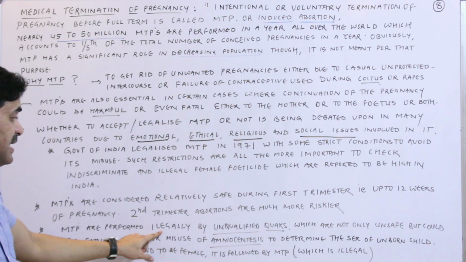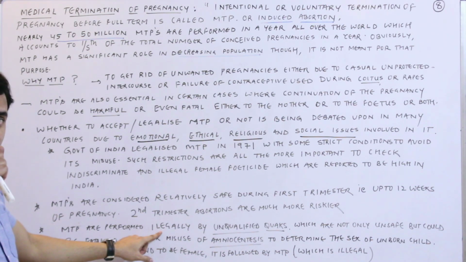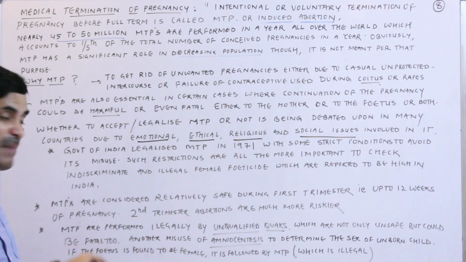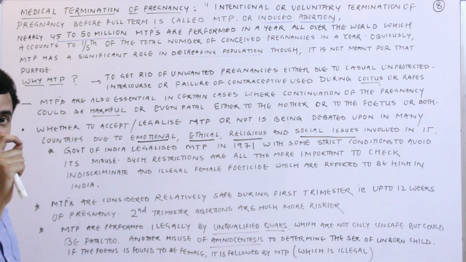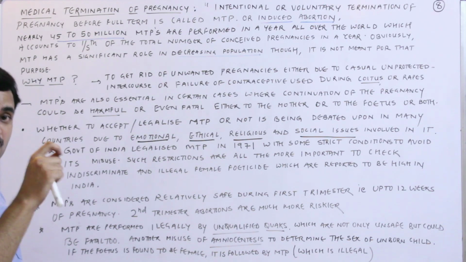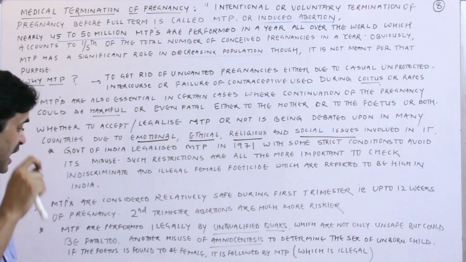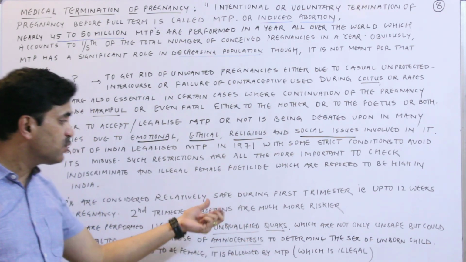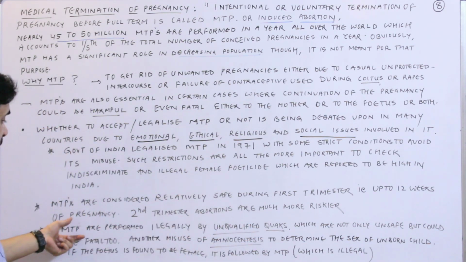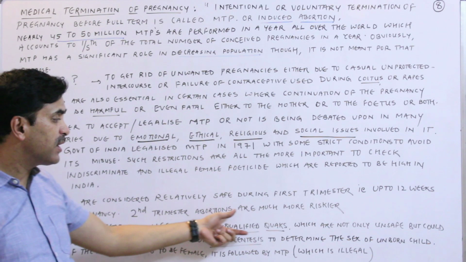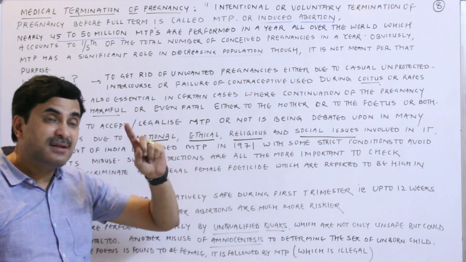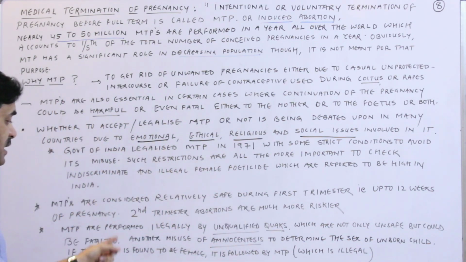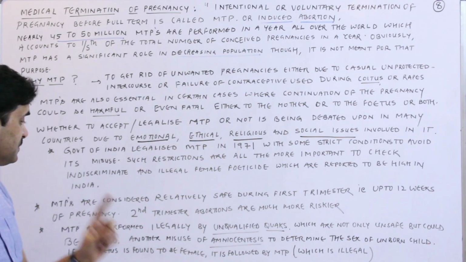MTPs are performed illegally. Now see here, what is the problem with India? Many females who want to remove their unwanted pregnancy are actually not going to qualified doctors, they are going to some unqualified quacks. So MTPs are performed illegally by unqualified quacks, which are not only unsafe but could be fatal also, right?